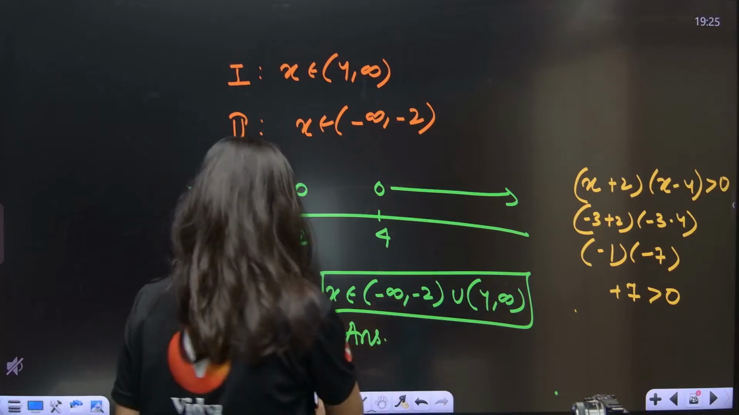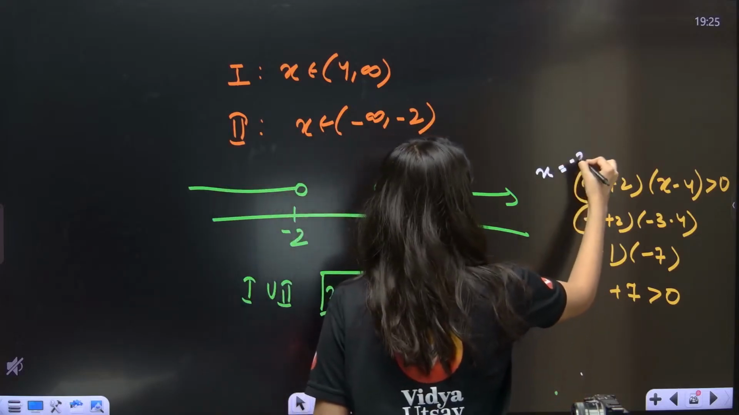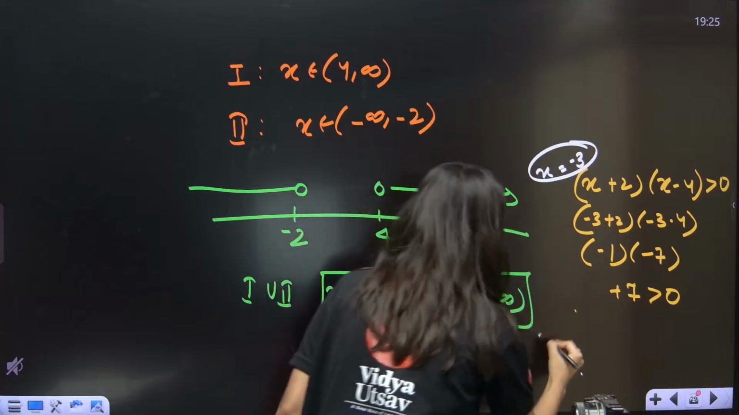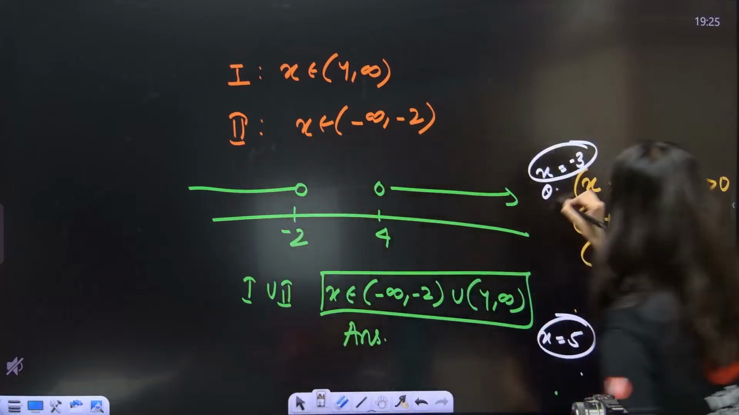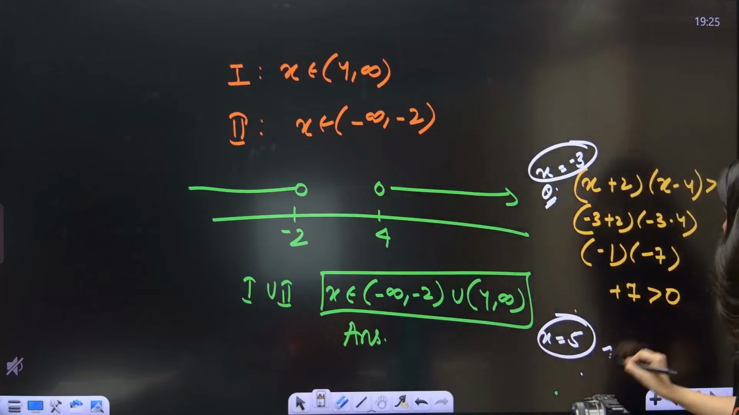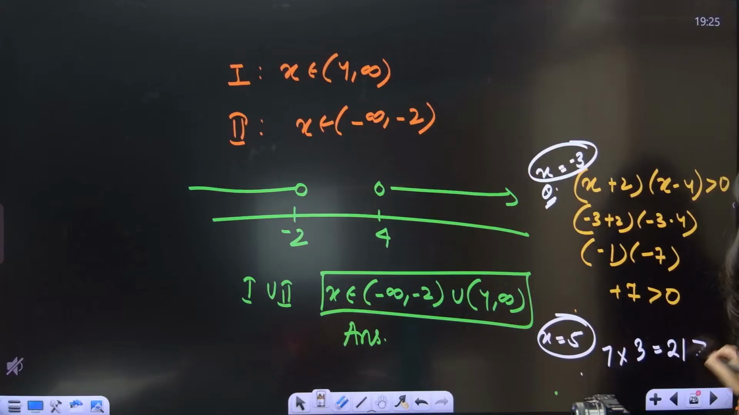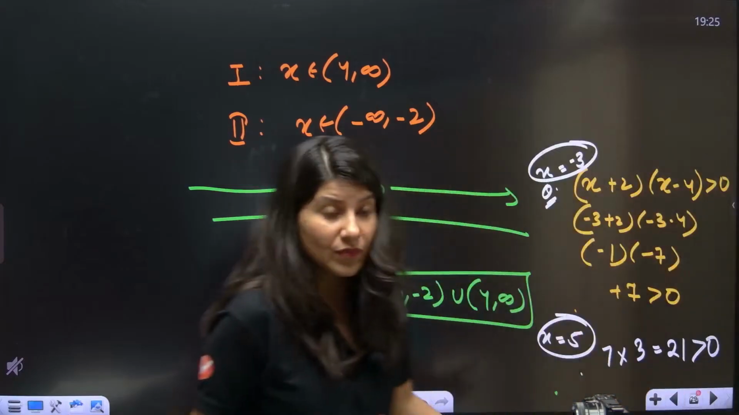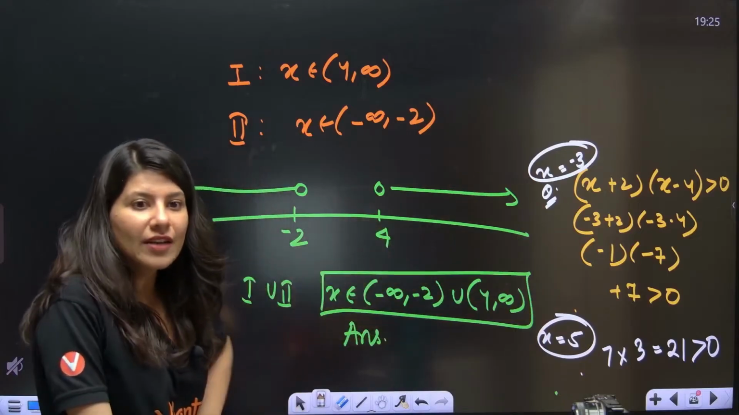Okay. Chalo. Let's put x equals minus 3, sorry. Now put x equals 5. Let's see what happens. This is the question, right? Put x equals 5. 5 plus 2 is 7 and 5 minus 4 is 1. So this is 7, which is greater than 0. Yes, this is this interval. Any number you pick from this interval is getting satisfied. Okay, all right.